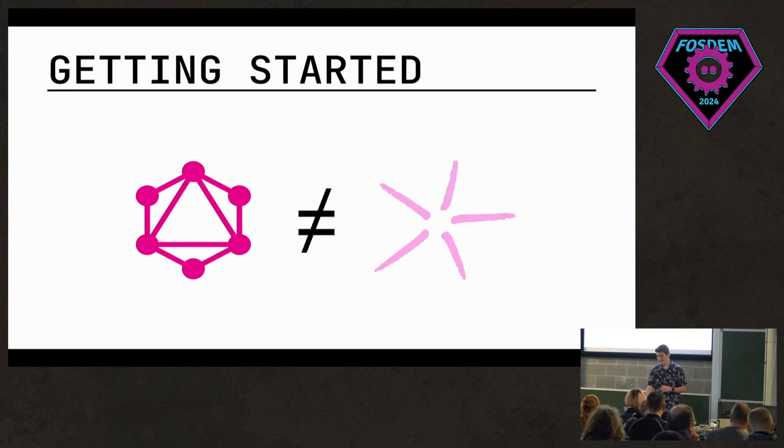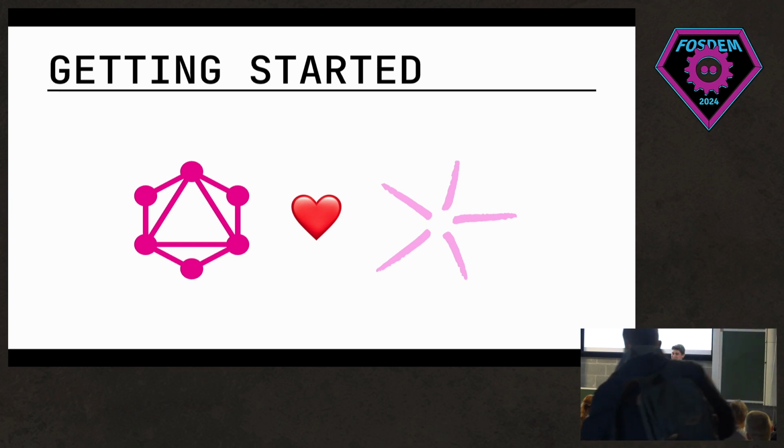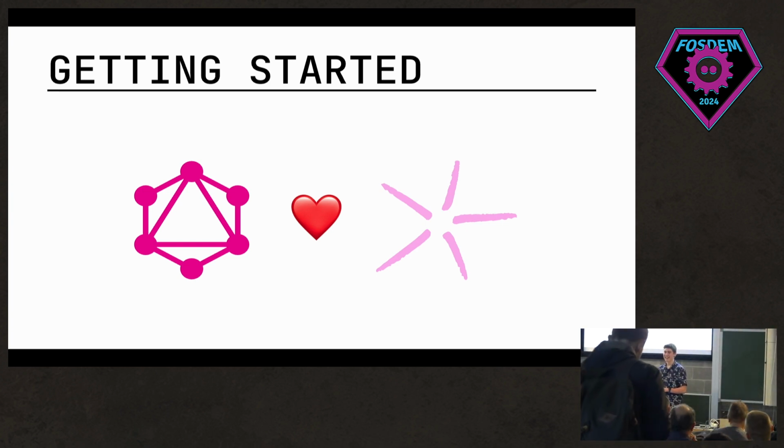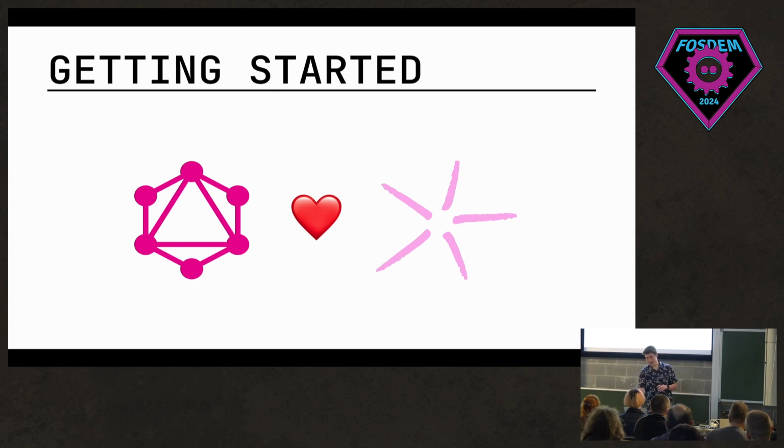But while we get started, I know GraphQL isn't Gleam, it isn't Erlang, and it isn't Elixir. It's none of the stuff maybe you're here to see. But it is the perfect match to go with Gleam, as they both care about type safety and about how everything is working correctly. In case people aren't familiar with GraphQL, I thought I'd just do a quick introduction to that so everybody can be on the same page for the rest of this.